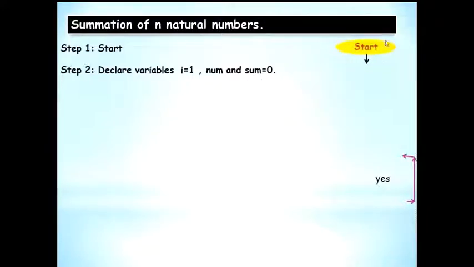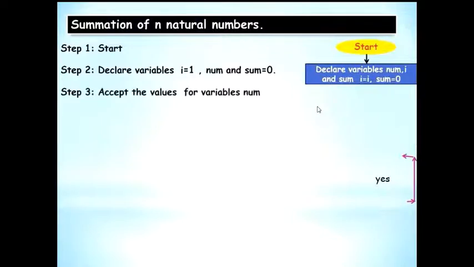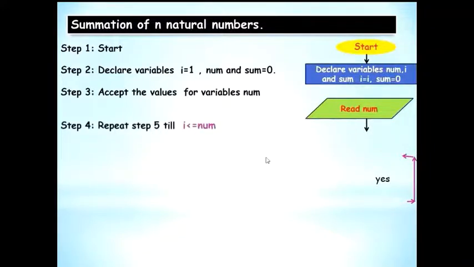So for step 1 I have the flowchart symbol start. For step 2 I have the flowchart symbol which is a rectangle. Here you are declaring the variables num, I and sum and also assigning them. So any kind of processing, arithmetic processing, declaration, assignment, all these kind of steps go into rectangle symbols. Step 3, accept the values for variable num. So you're going to read num from the user, so you're going to make use of a parallelogram. You require a flow line here, but it'll come in here.